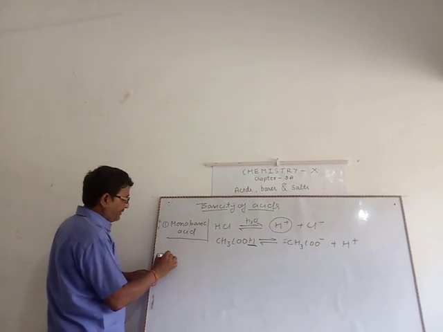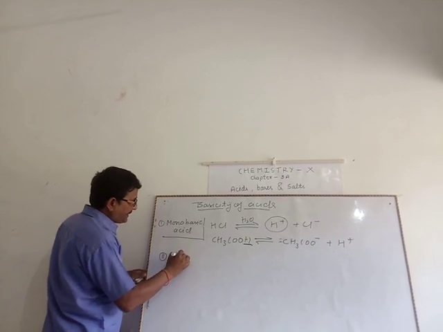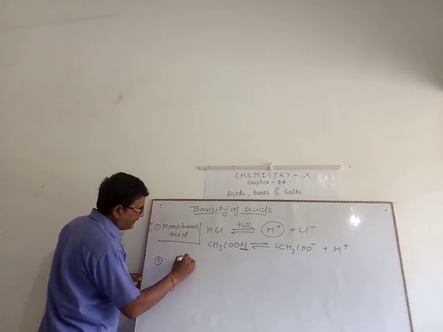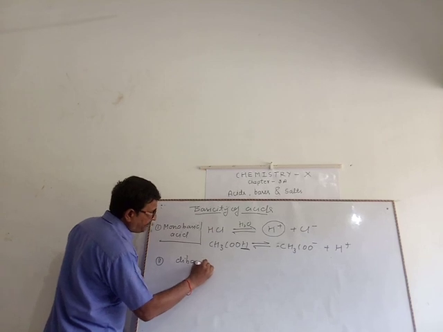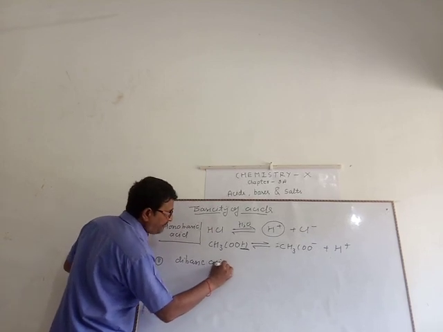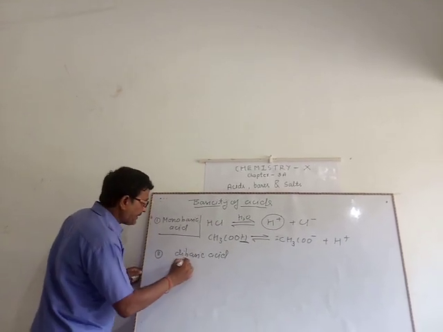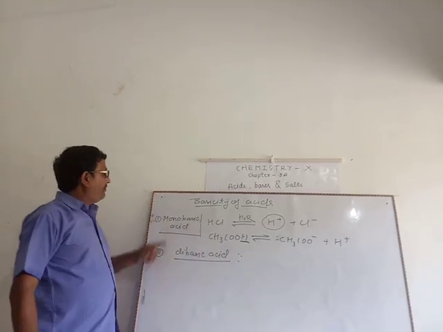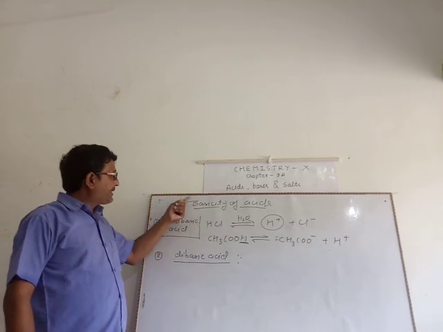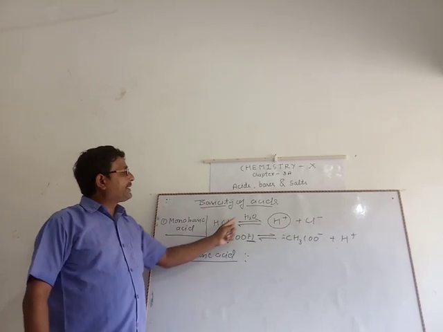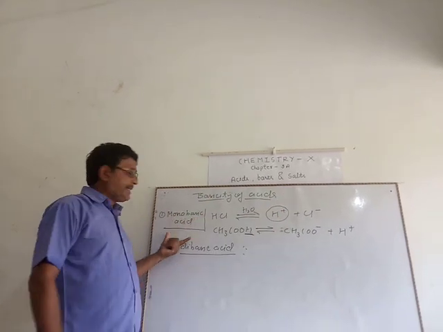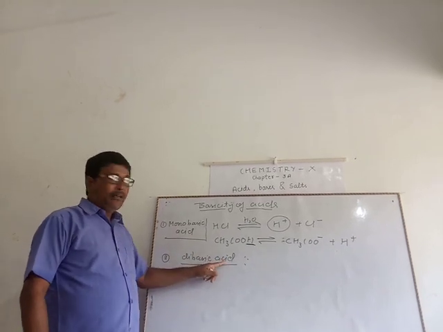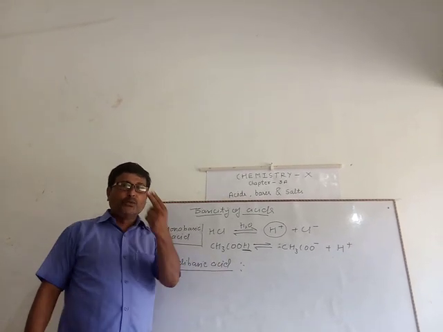Second one is known as dibasic acid. What is monobasic acid? An acid having basicity 1 is known as monobasic acid. A dibasic acid has basicity 2.